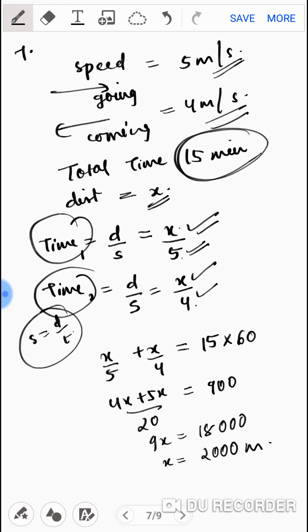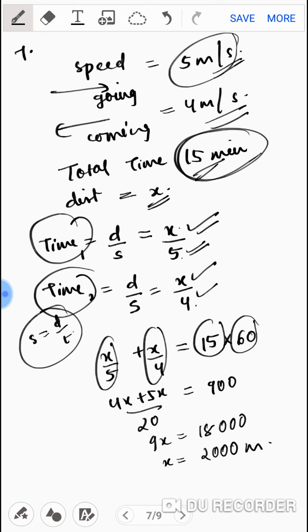So while going the time was x upon 5. While coming the time was x upon 4. But the total time is given as 15 minutes. So you have to write x upon 5 while going and x upon 4 while coming adds up to a total of 15 minutes. Here I have multiplied by 60 to convert into seconds because my speed was given in meters per second. Clear? So that will make your equation x upon 5 plus x upon 4 is equal to 900. Once you take the LCM, my dear kids, from there you will get the value of x, that is the distance.